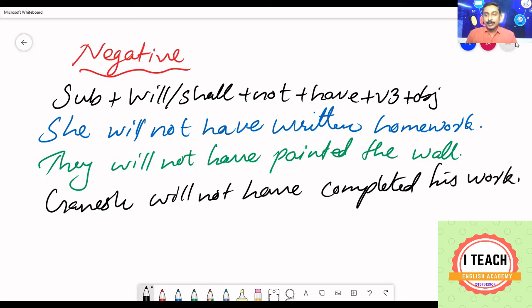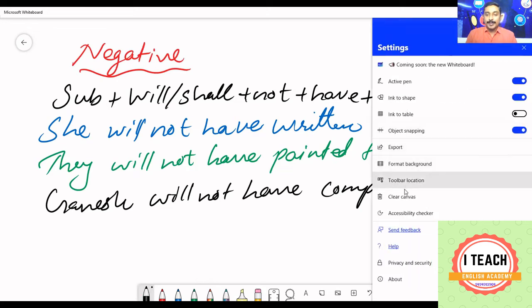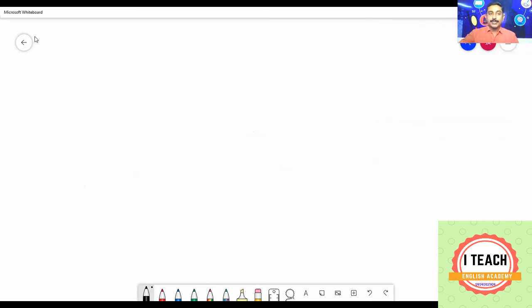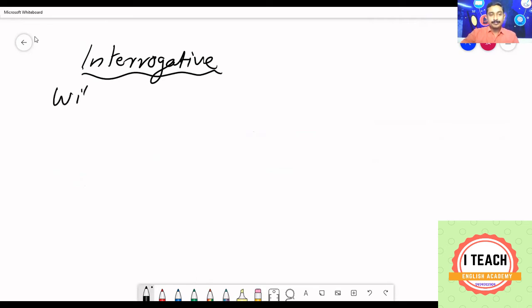This is the negative structure. Moving on to the interrogative structure of future perfect. Interrogative. Start with will or shall.